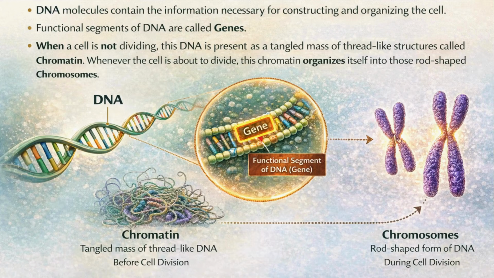Let's break that down simply. DNA molecules contain the information necessary for constructing and organizing the cell. Functional segments of DNA are called genes. When a cell is not dividing, this DNA is present as a tangled mass of thread-like structures called chromatin. Whenever the cell is about to divide, this chromatin organizes itself into those rod-shaped chromosomes.